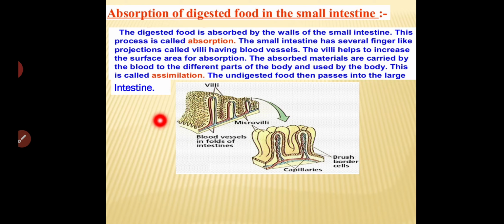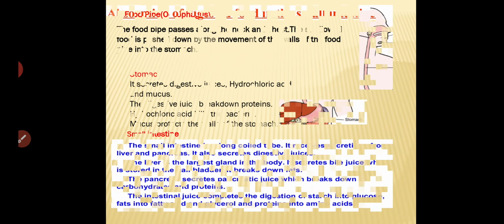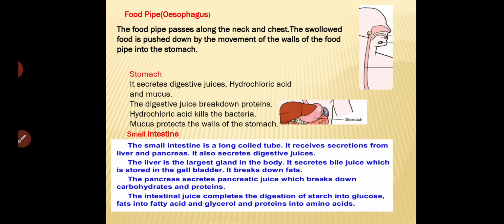The small intestine is a long pipe. It is very small in width, but it is a very long pipe. It contains hair-like structures inside it. What are these hair-like structures called? They are called villi. And these villi contain blood vessels inside them.